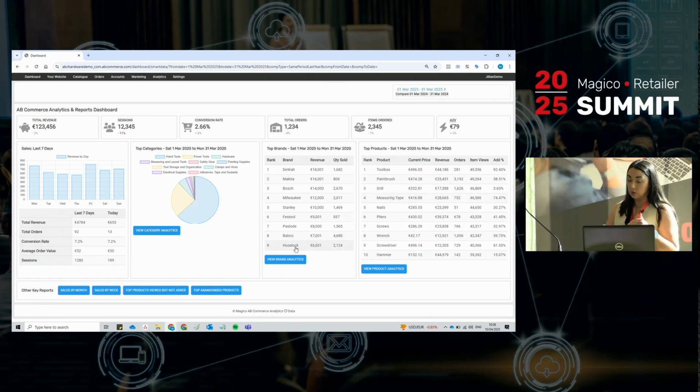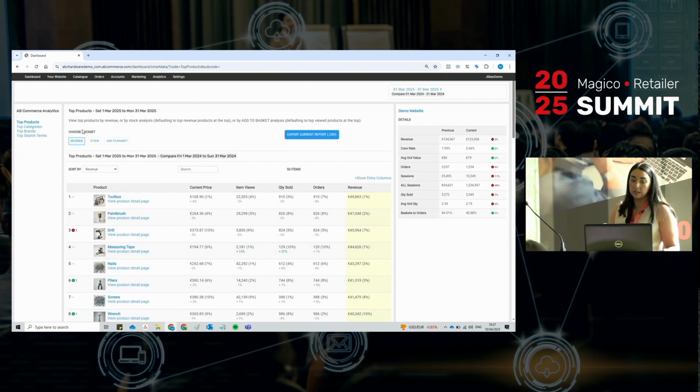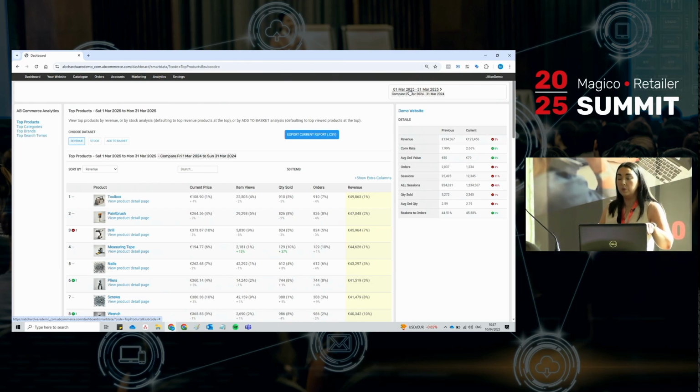So again, you can see the overview, but you can then drill down into every single one of these reports. We're going to start with your products. This is the top products report. My date range is still available at the top, so if you want to change that at any stage, you can. But I haven't touched it to move into top products, so if you set it once, it'll stick to that date range as you move through your reports.